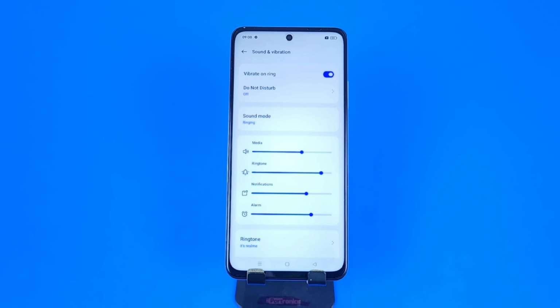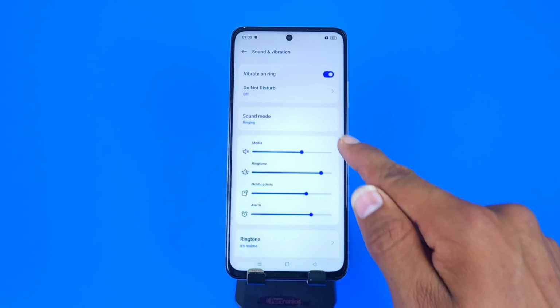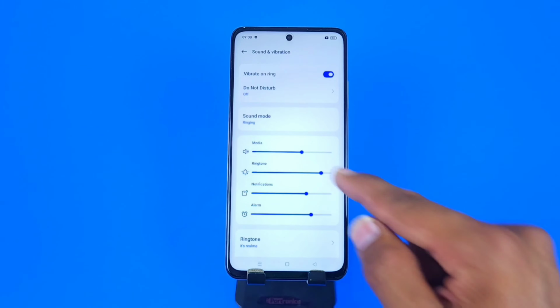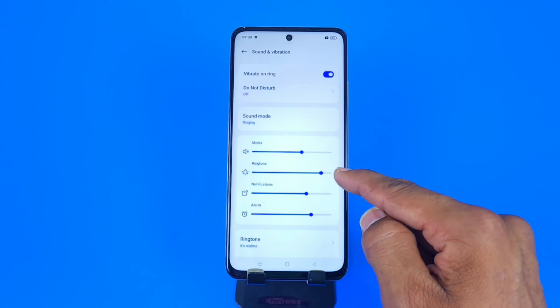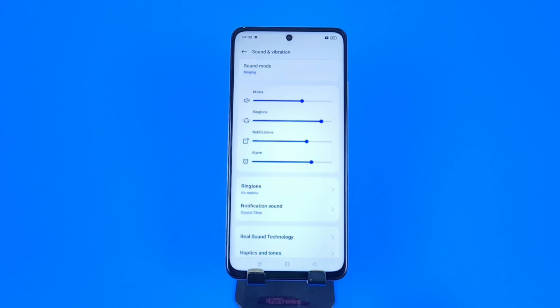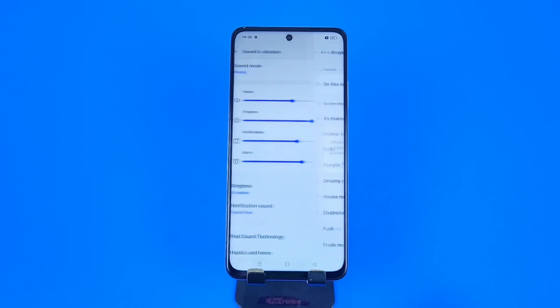Now you can see it will show all the sounds, like media, alarm, notification. You can adjust the volume of it, like if you want to increase or decrease the sound of media or a ringtone or notification or alarm, you can simply change it by dragging that icon.